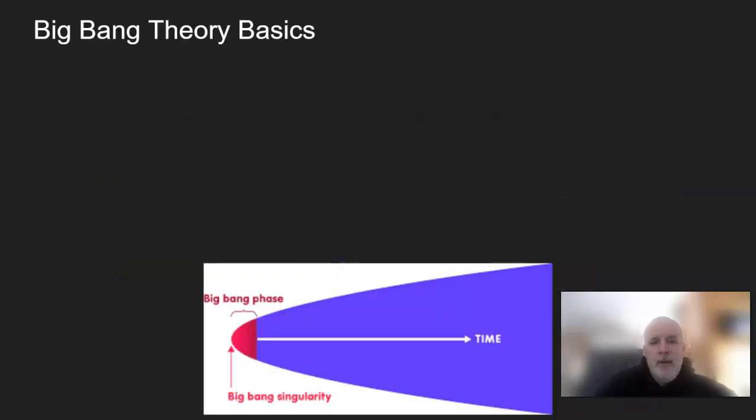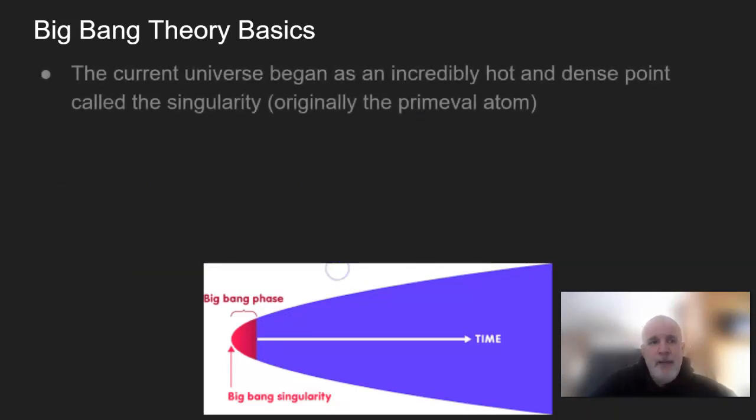So here we go. Here are the basics, and this is some funky stuff, but here we go. The current universe, the one we live in now, that's been around for over 14 billion years, began as an incredibly hot and dense point called a singularity. Where the singularity came from, we don't know. It could have come from a previous universe that collapsed. We don't really know. Maybe it's always existed. Maybe it wasn't. We don't know. Originally, that was called the primeval atom.